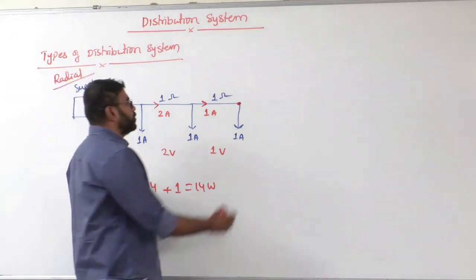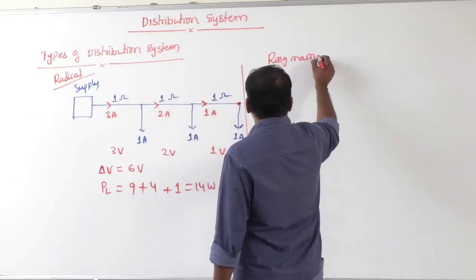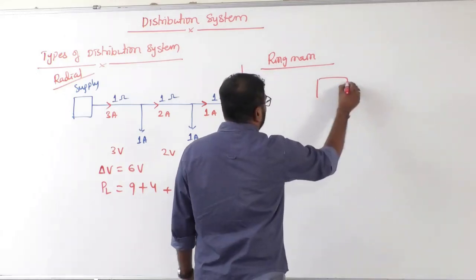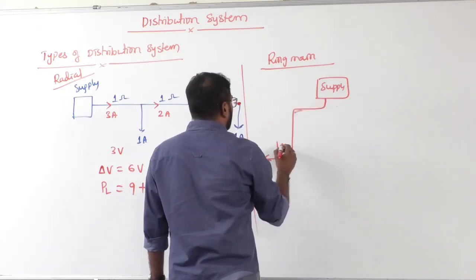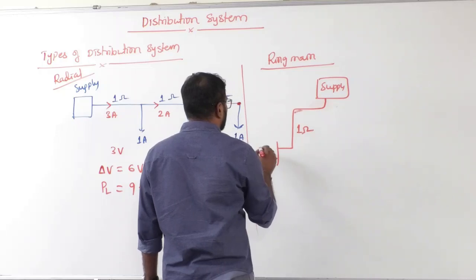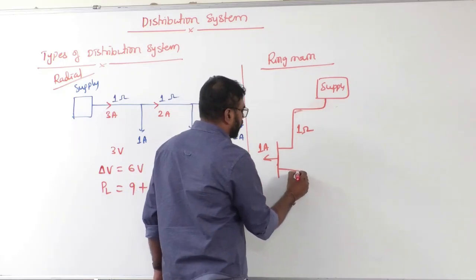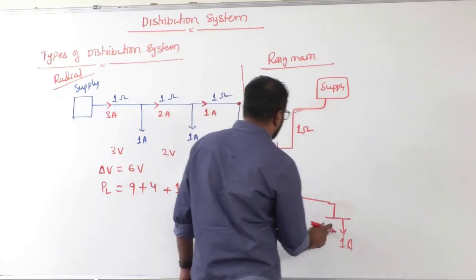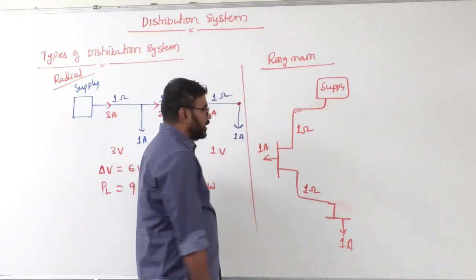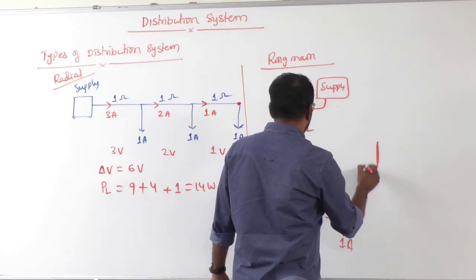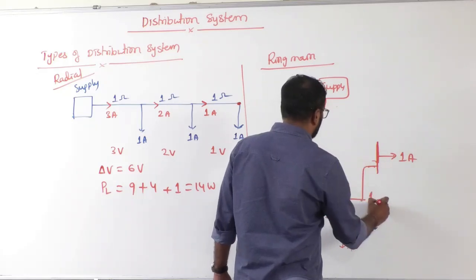Suppose if it is a ring main distribution system, how will it be, sir? Ring main distribution system. See, the ring main means the same supply. Supply is the same. Have a look at how it is connected. There is a 1 ohm resistance, just for understanding. This is 1 ampere, the first consumer drawing 1 ampere current. Now this is also 1 ampere, second consumer, 1 ampere current. And the resistance of this wire is 1 ohm. And third consumer, let's say somewhere here, he is also drawing 1 ampere. Now this resistance also is 1 ohm.